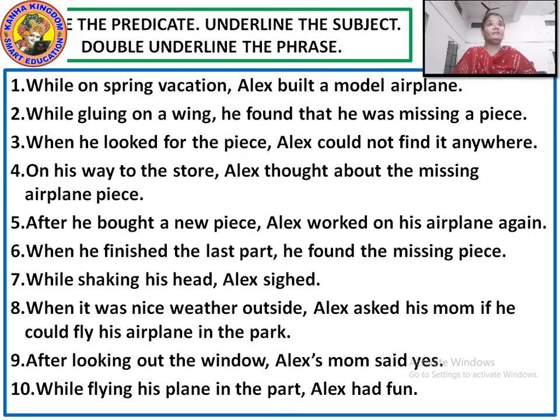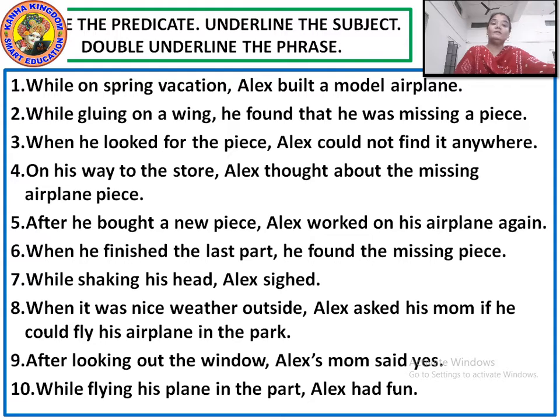Okay, I have done this for you. Rest of it is to be done by yourself. I have done 2 for you. Understood? I'll solve 1 more for you and then the rest 7 are to be done by you. When he looked for the piece, Alex could not find it anywhere. Subject, Alex. Predicate, find. And phrase, when he looked for the piece. Understood?